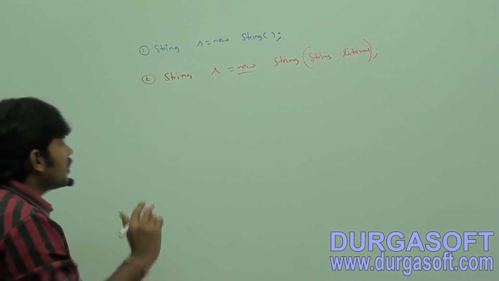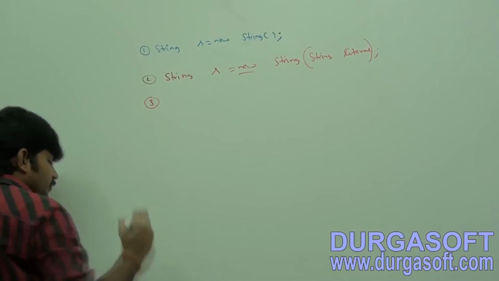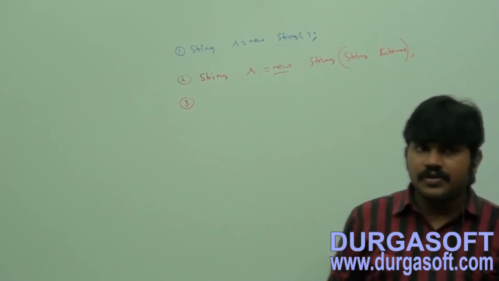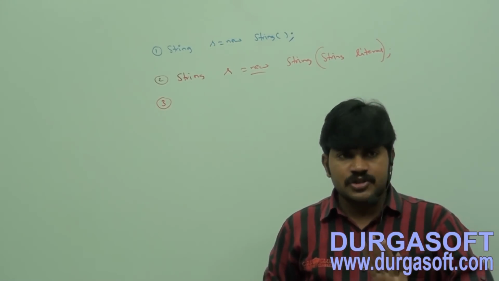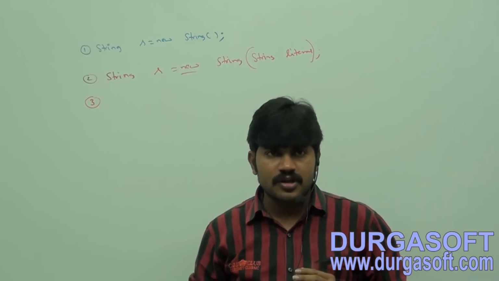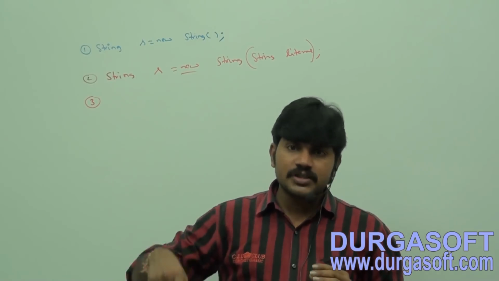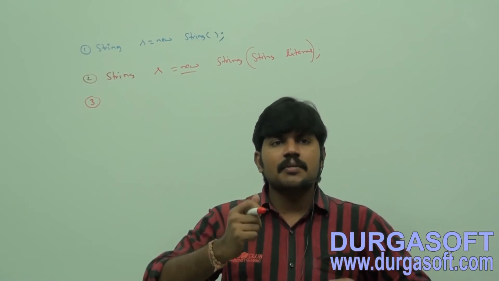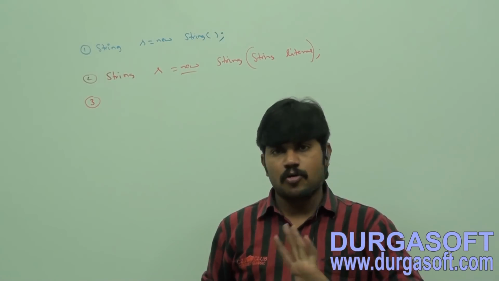Third one. At any point of time we can dance between string buffer and string. For the given string buffer object, I want to create an equivalent string object. Possible. For the given string, can you create an equivalent string buffer? Possible. Dancing between string and string buffer is possible, no problem at all.